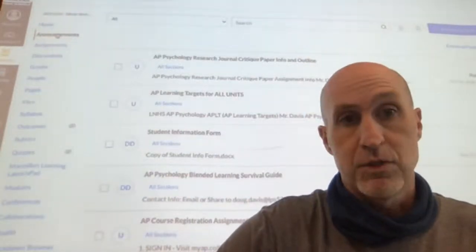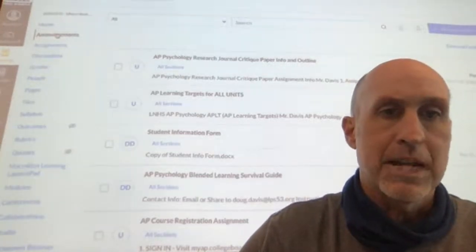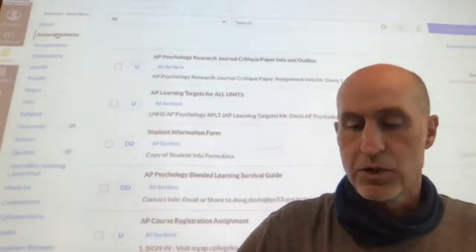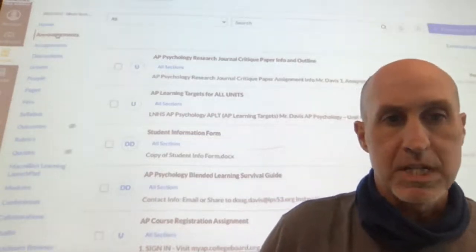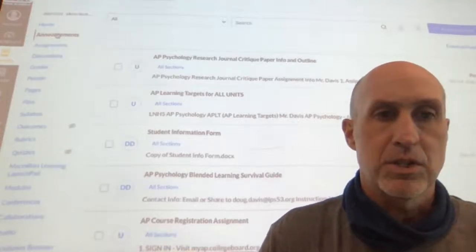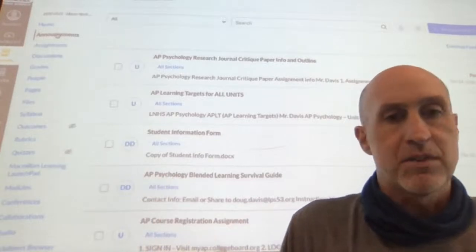It also gives you some short notes on APA format, and a link to Purdue OWL so that you can access that APA writing format resource. It tells you what information you need to cover when you critique it, and also gives you a little rubric of how I'm going to grade your critique and the information that you need. Everything you need is here. So if I ever say announcements, you go here.